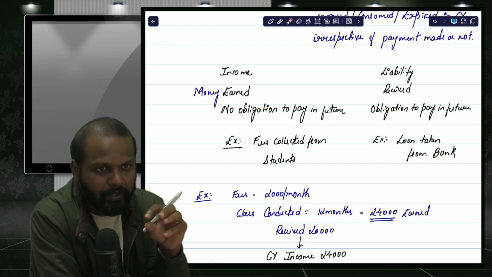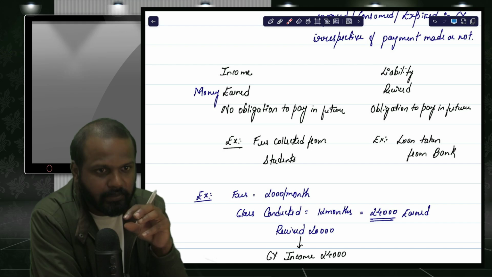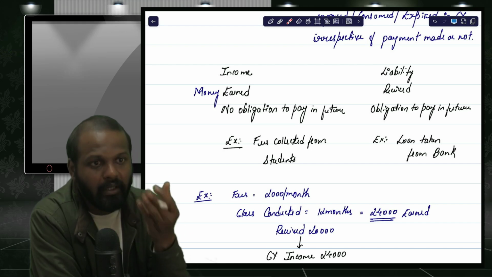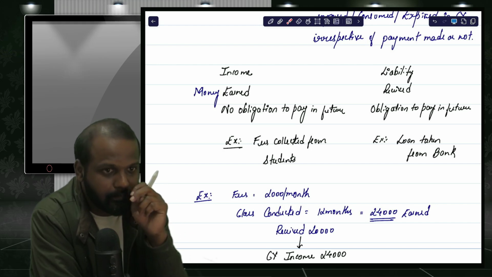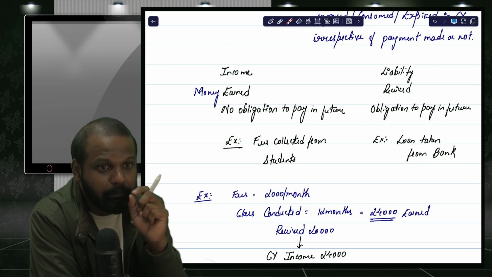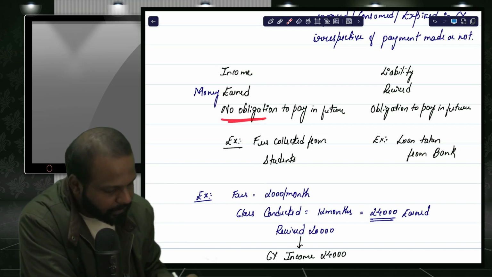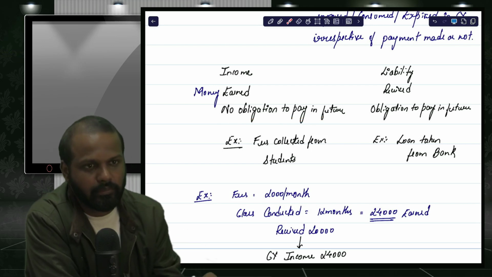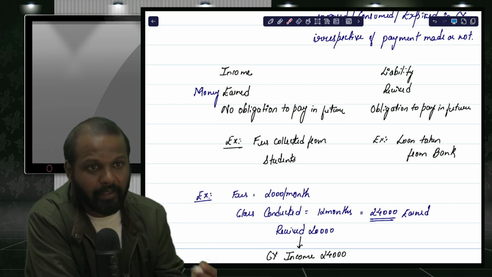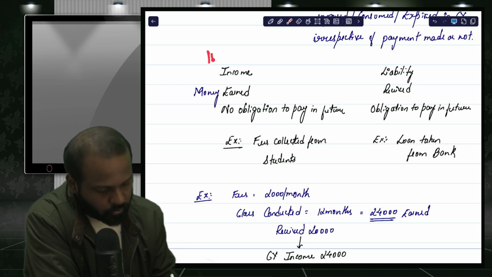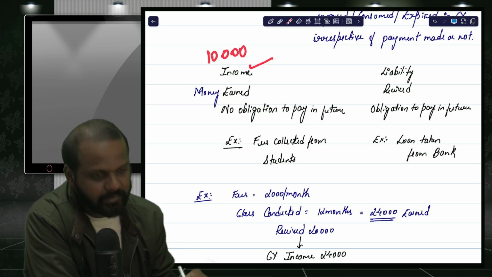There is no obligation, no liability, no condition to repay in future. So income is money earned, not merely received, and there is no obligation that I need to pay back that money in future. So the 10,000 rupees is going to be called an income.